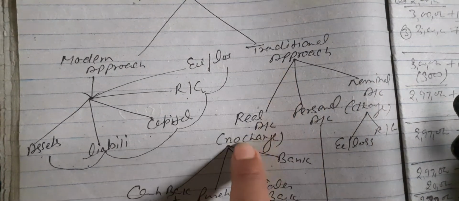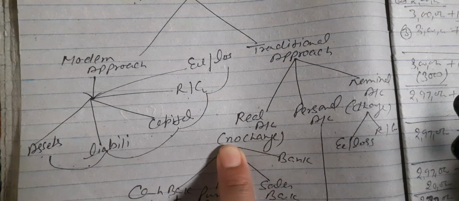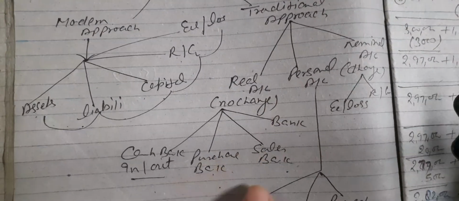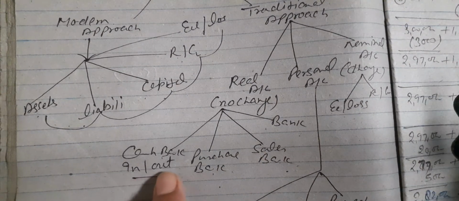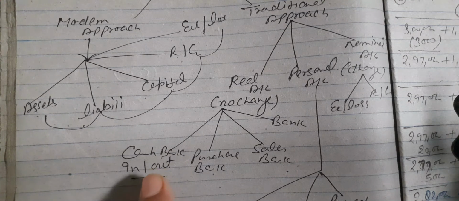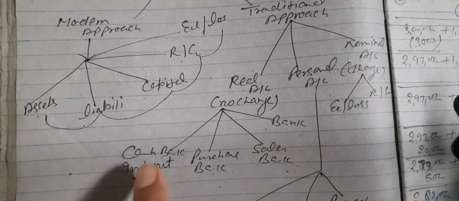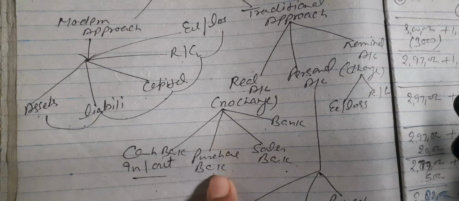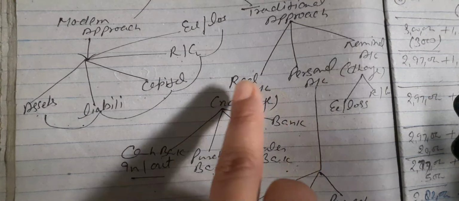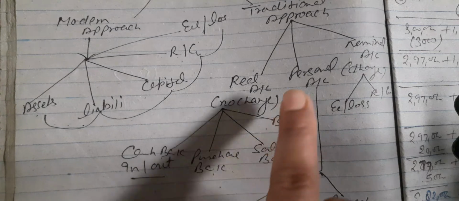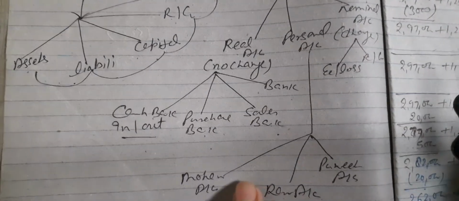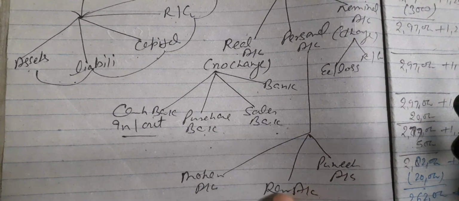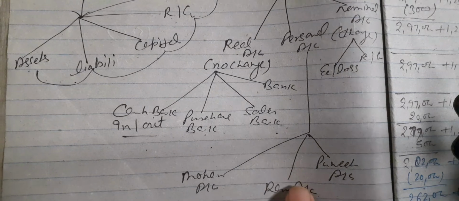So children, real accounts are those accounts in which we cannot make changes according to us. These are examples like cash book, cash in and out. Always you will write those amounts which you have used. You cannot change it according to you in that particular account. Purchase book, sales book, and bank account are examples of real account. Second, personal account. Personal account means accounts like Mohan account, Rohan account, Mahesh account, Ramesh account. These are examples of personal account.